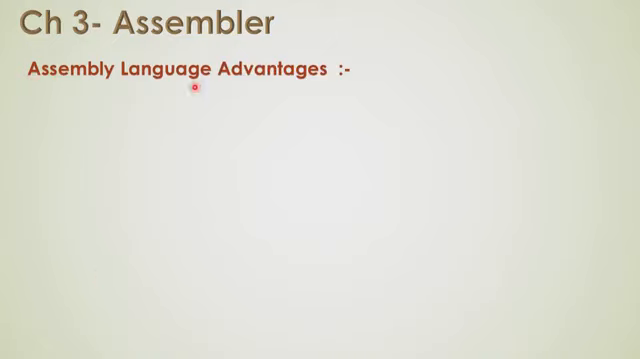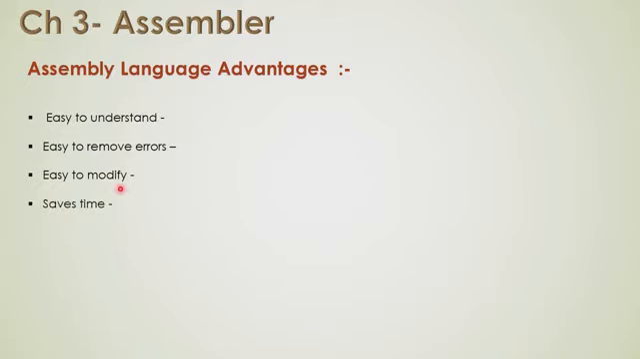Now we will study what are the assembly language advantages. It is easy to understand. It is easy to remove the errors, that is, easy to debug. It is easy to modify any instruction that has an error. If there is an error in any instruction, then we can modify that instruction easily. It saves time because it is in human readable language, so it will save our time to type or to describe that language. It is easy to debug.